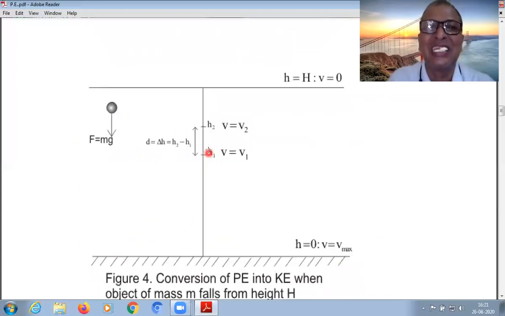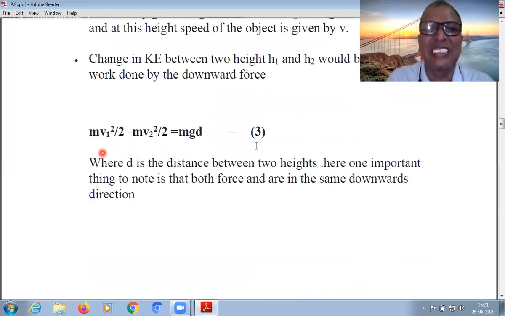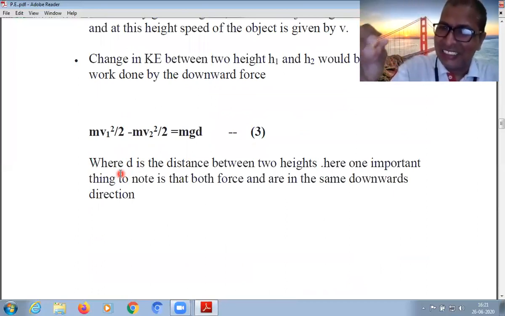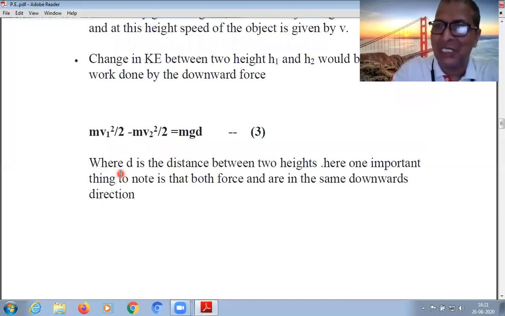This is mgh, where in place of h we have h1 minus h2. See very carefully. So the mathematical formula is obtained. This is equation number 3, where d is the distance between the two positions h1 and h2, where the body reaches at times t1 and t2 when it is dropped from a certain height, capital H.